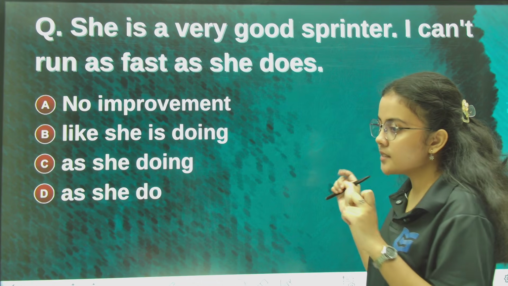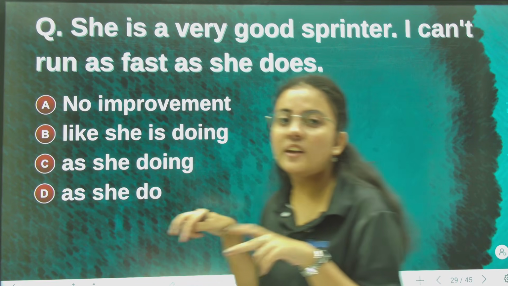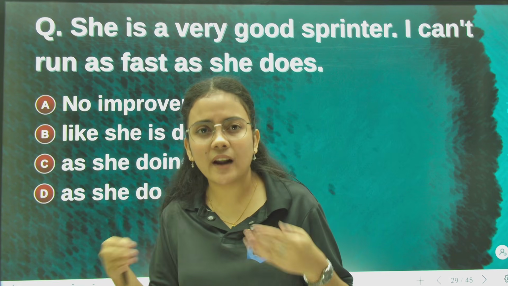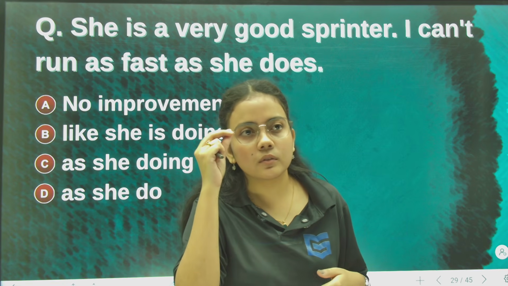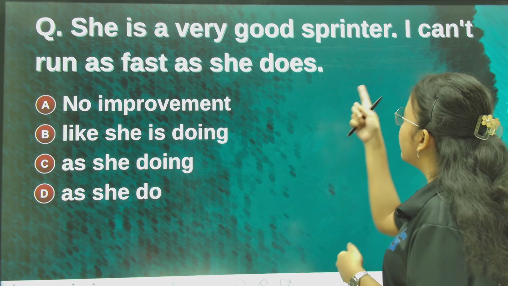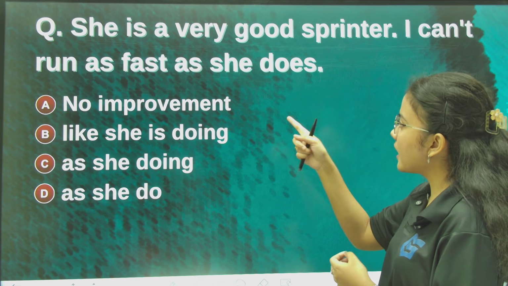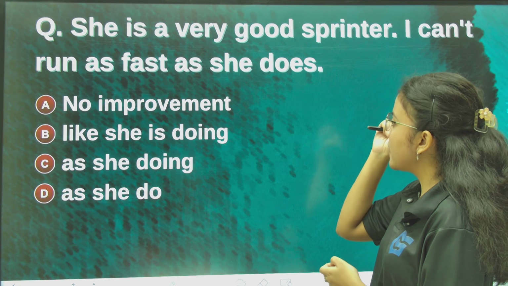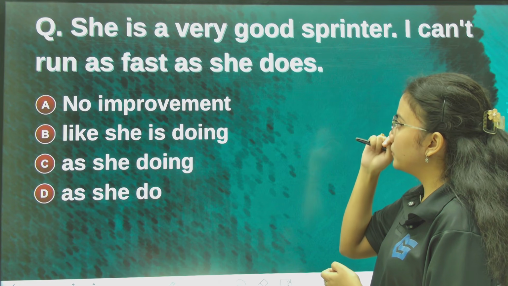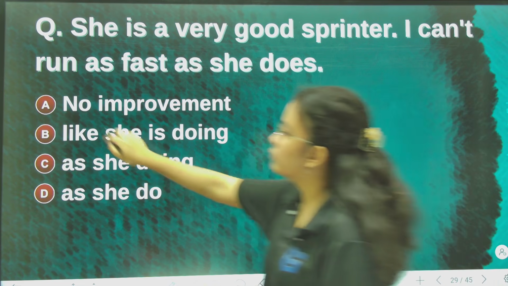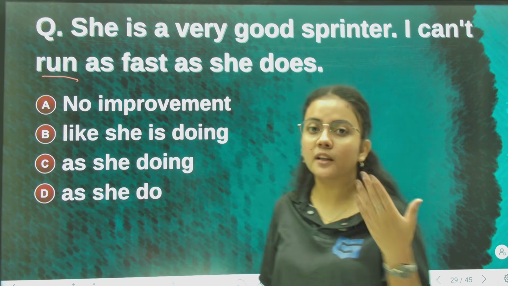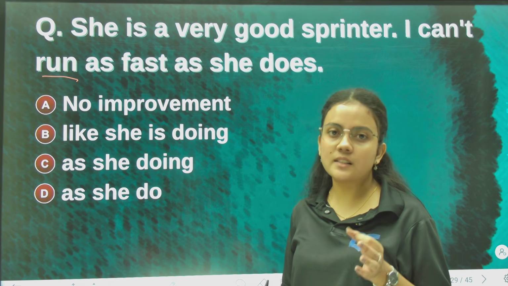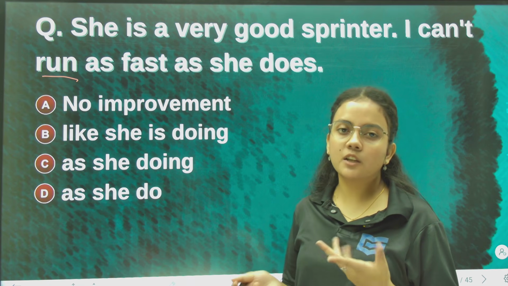So as I said, run is also a doing verb, an action verb. So we can write: I can't run as fast as she runs. Here, the verb run we do not use again and again. We simply put the auxiliary verb. We directly put the auxiliary verb.